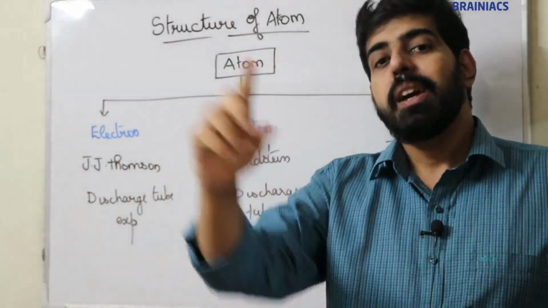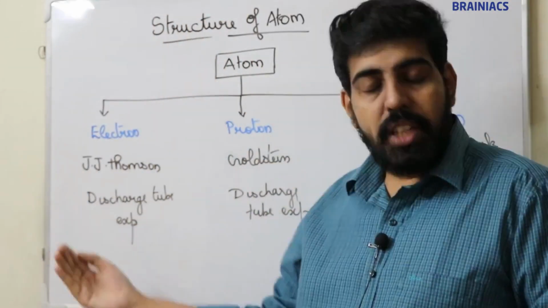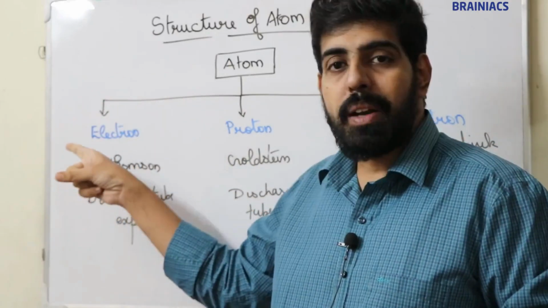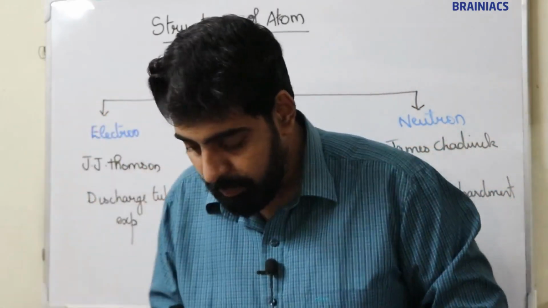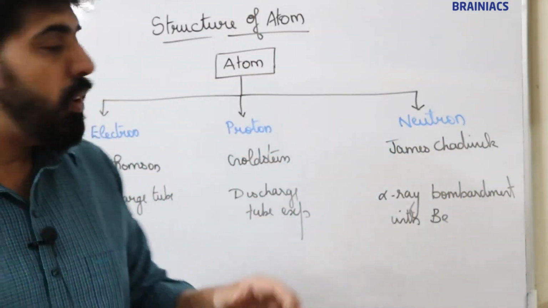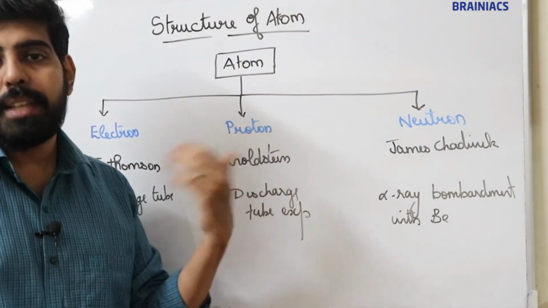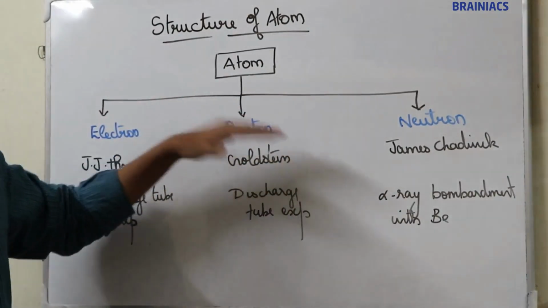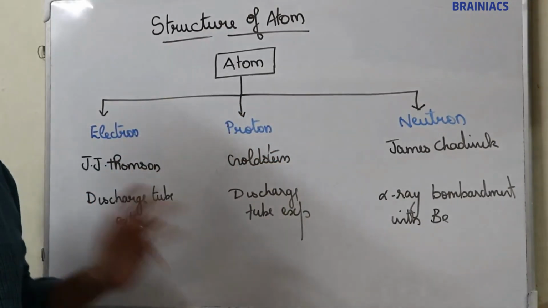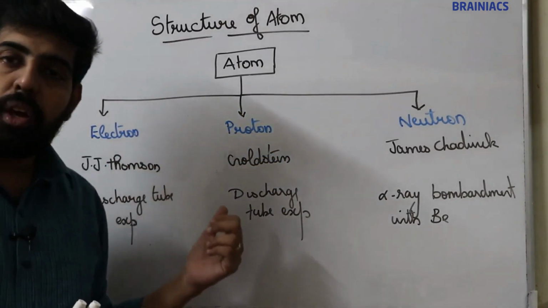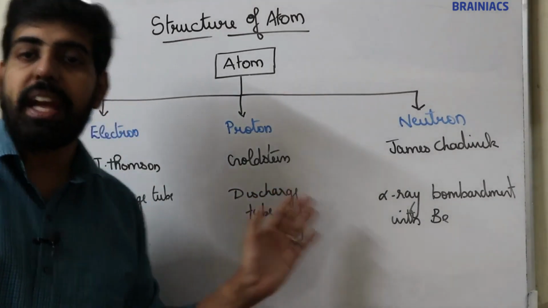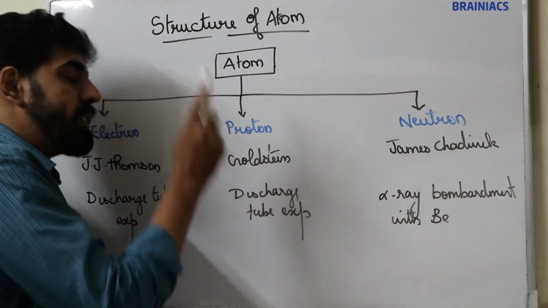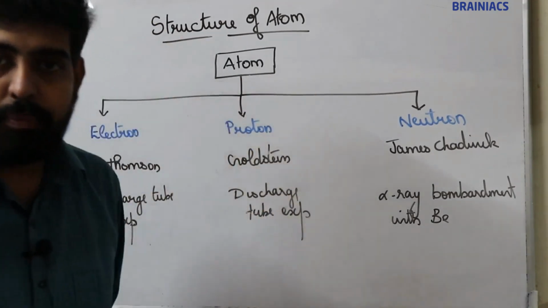For the first time, by the discharge tube experiment, J.J. Thomson proved that an atom can divide into subatomic particles, and that subatomic particle discovered by J.J. Thomson is the electron. Now the second subatomic particle discovered after the electron is the proton. This proton was discovered by Goldstein, and the experiment behind the discovery is again the discharge tube experiment.